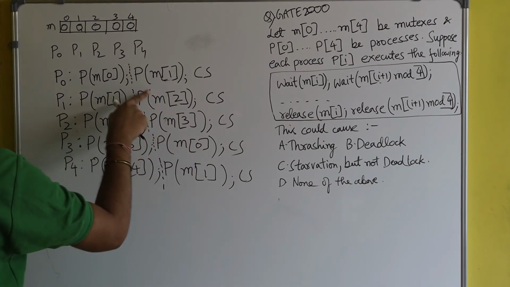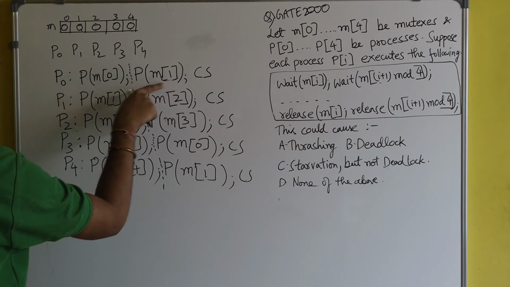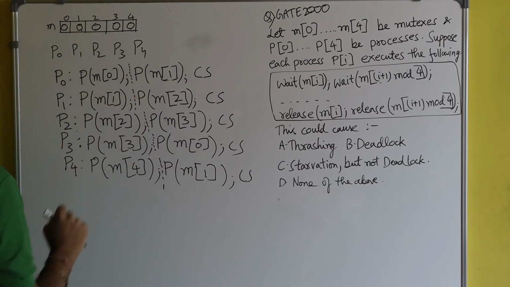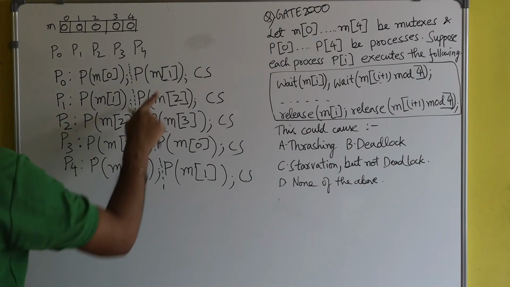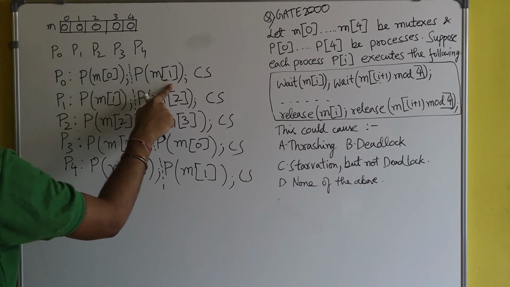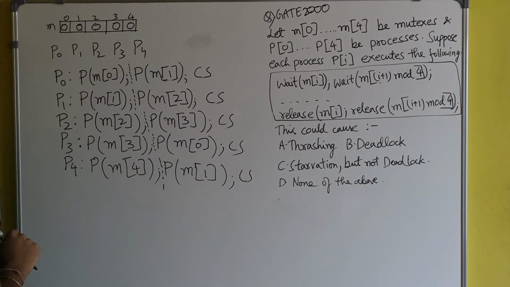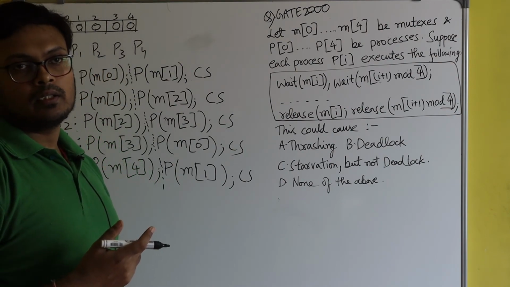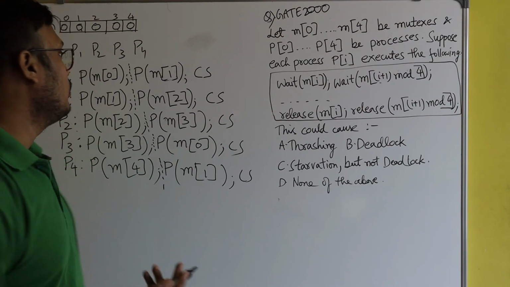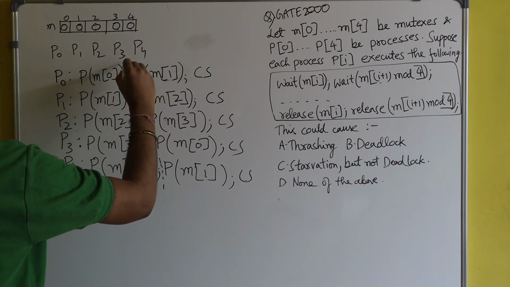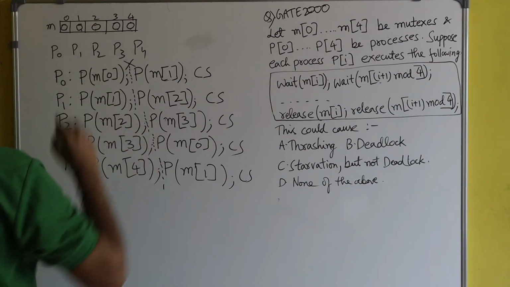P0 will start from this point because P0 has already executed up to here. So P0 will try to execute the wait operation on m of 1, but m of 1 is 0. The mutex value is 0. And I already told you that if the mutex value is 0, then the process can't successfully execute the wait operation on it. So since the value of m of 1 is 0, process P0 is blocked at this point.